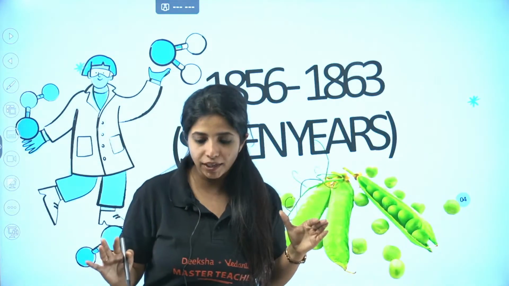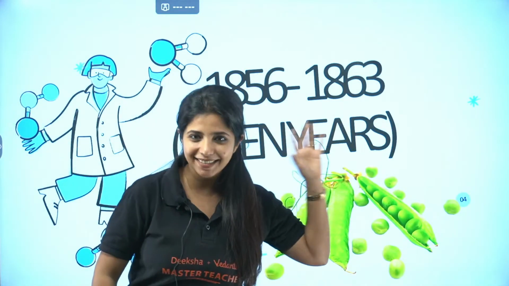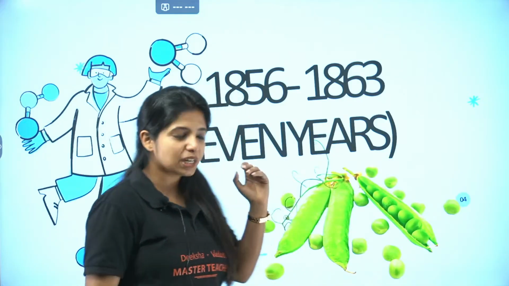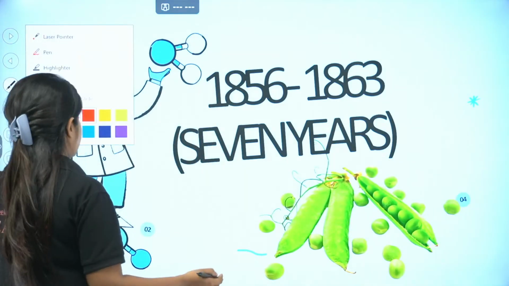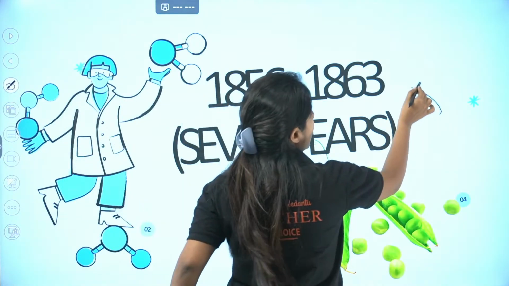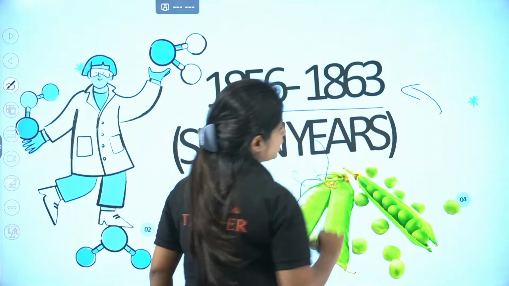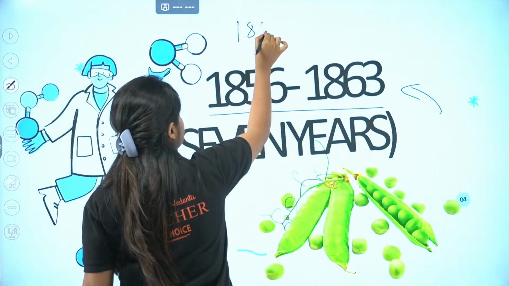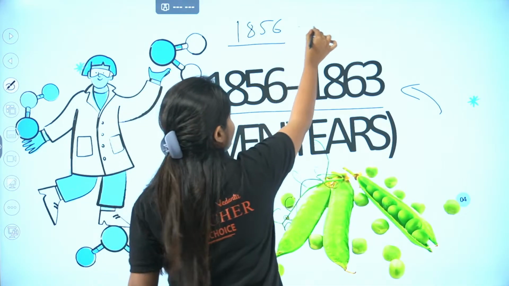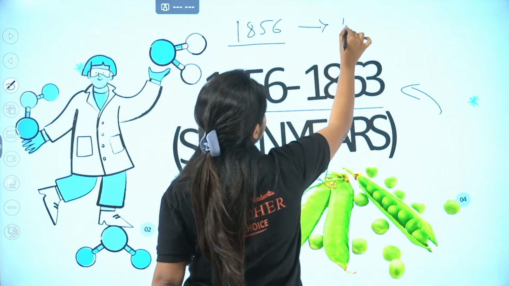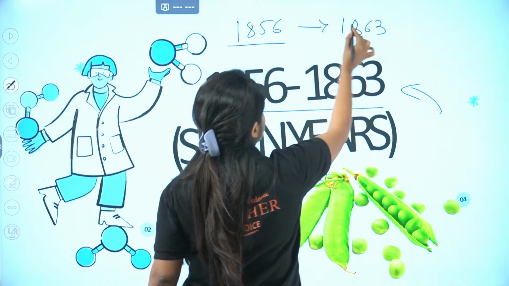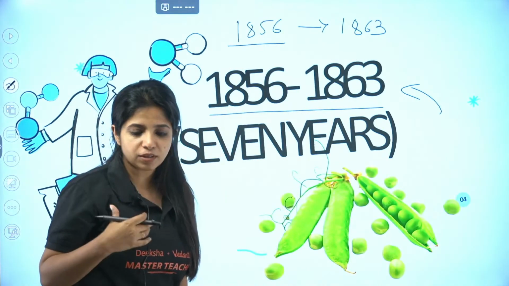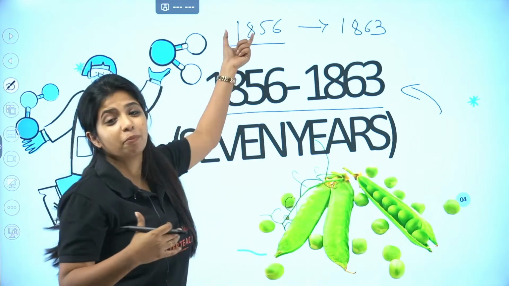For 7 long years. One very important KCET question is, for how many years did he experiment? It is 7 years, and you have to remember the years. He started working on his experiment in the year 1856, and if you add 7, it comes out to be 1863. If you think remembering all these numbers is difficult, just remember at least this one.